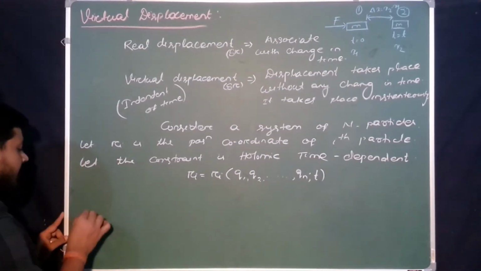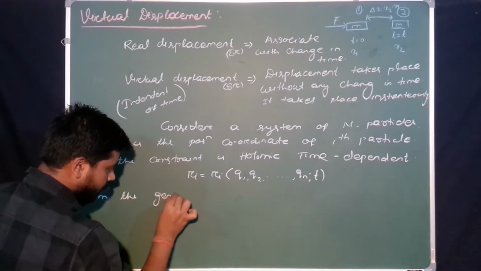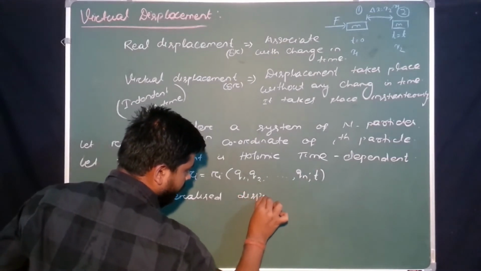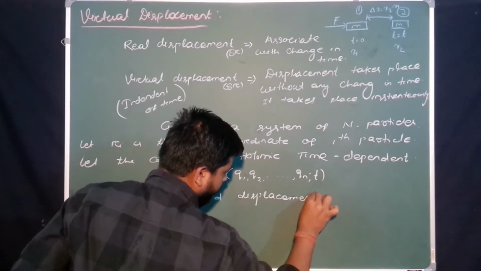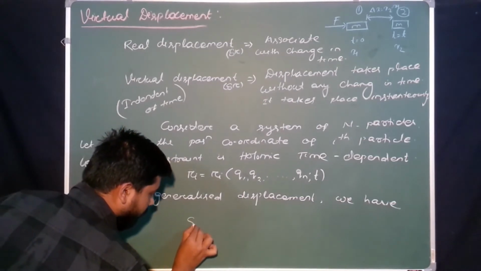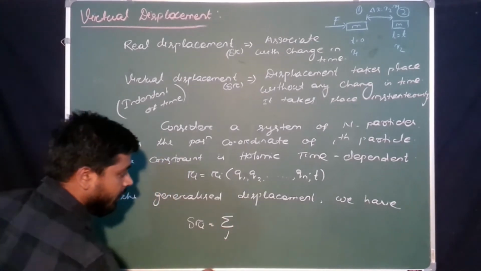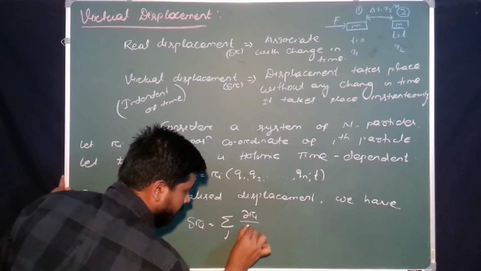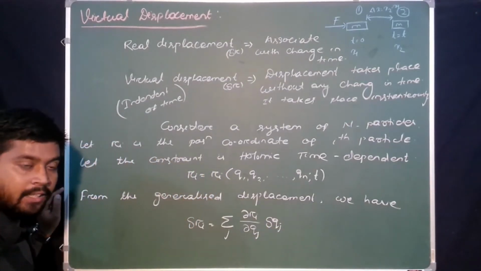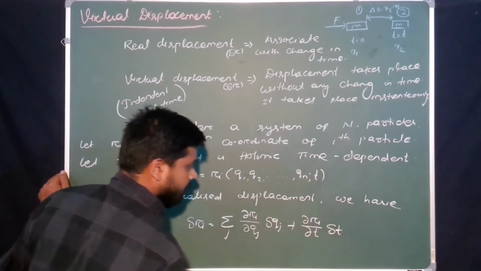Okay, from the generalized displacement we have delta Ri equal to, yes or no, the sum over j of partial Ri by partial qj into delta qj, yes or no, and the second term is time dependent, that is partial Ri by partial t delta t, yes or no?